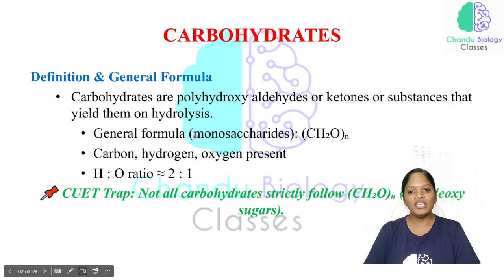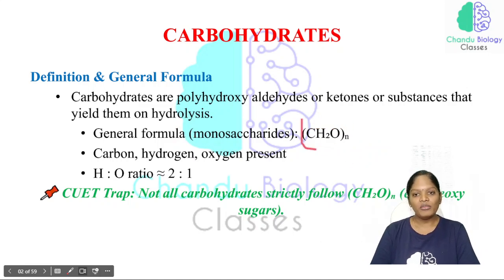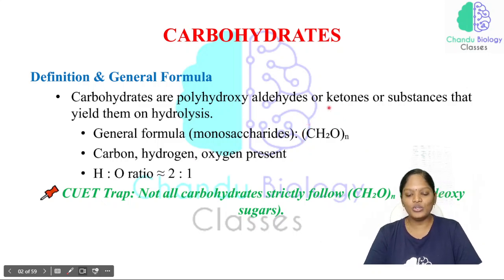And you should know, see here, in the general formula we can see what elements are present: carbon, hydrogen and oxygen. So in carbohydrates there is a presence of carbon, hydrogen and oxygen, isn't it? This carbon, hydrogen and oxygen with all its variations and mixtures, we say as carbohydrates.